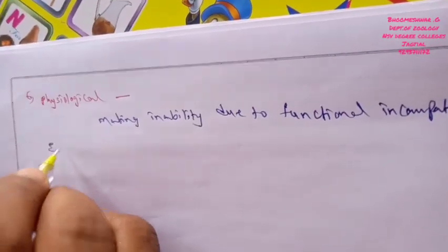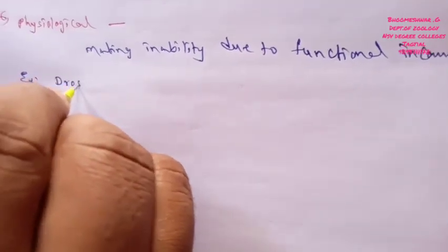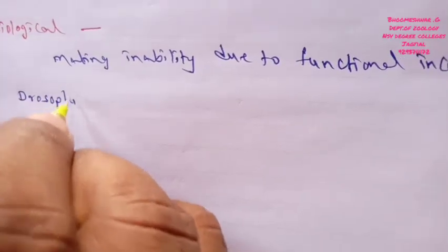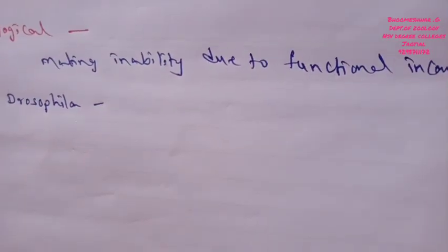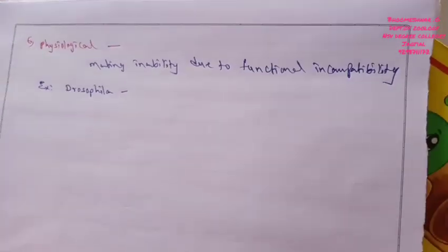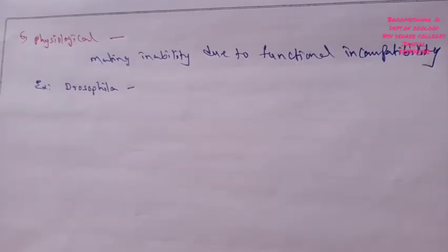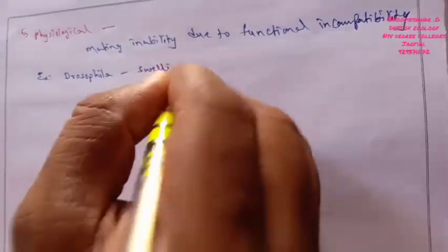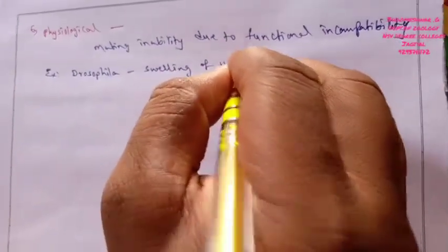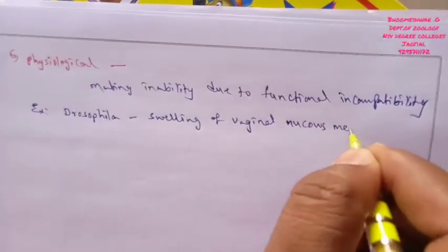A suitable example is Drosophila, the Cinderella of genetics. In Drosophila, in the case of interspecific mating, the swelling of the vaginal mucous membrane is one of the physiological isolations.